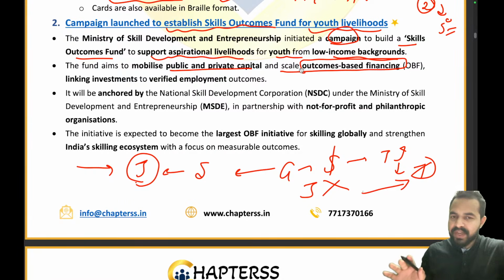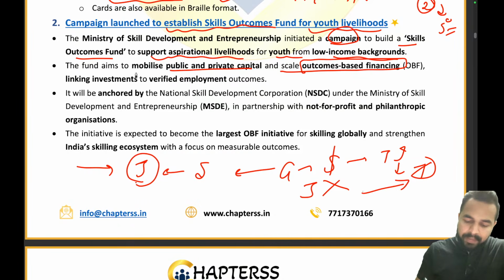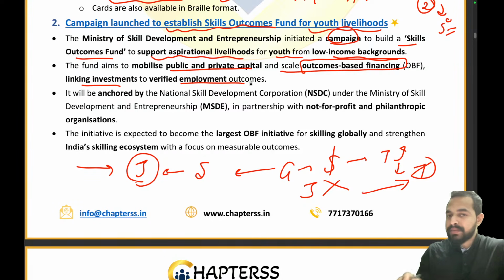What is outcome based financing? I already explained to you: linking investments to verified employment outcomes. I told you that the funding will only be given when there is verified employment of the youth, then only will the funding be given. Okay, so it will be anchored.